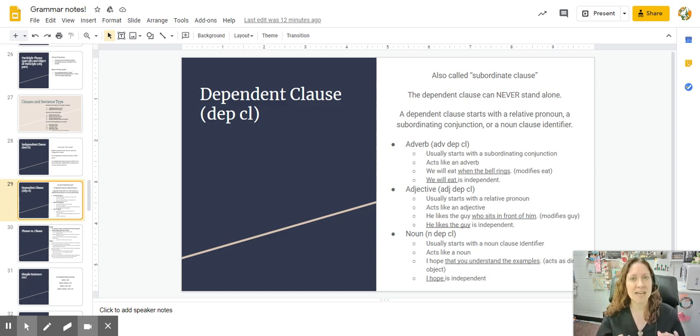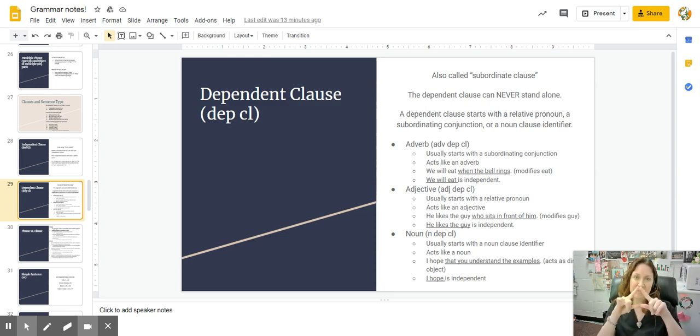It cannot stand by itself. If I just said, the bell rings, you'd be like, good, I'm glad the bell rings. But when I say, when the bell rings, you're going to want something more. I could say the same thing with if. If it rains, if it rains what? If it rains, the game gets postponed. If it rains, my shoes are going to get wet. If it rains, my driveway is going to turn into a mud hole. That's what it means, if it rains.